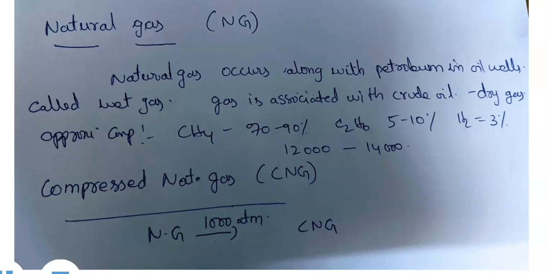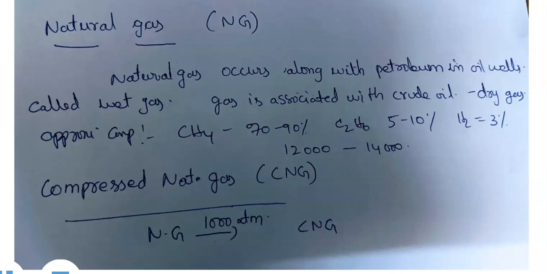Hence, it is a better fuel than petrol and diesel. The basic cost of an engine which is designed to use CNG as a fuel is higher than that of an engine which is designed to use petrol and diesel. Basically, the initial cost of an engine in which compressed natural gas is used as a fuel is higher than the cost of an engine in which fuels like petrol and diesel are used.